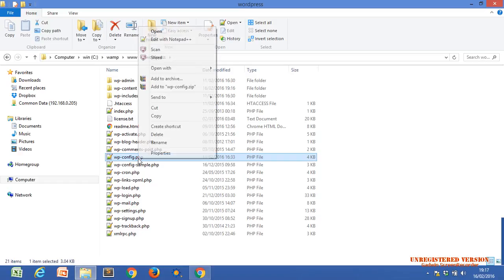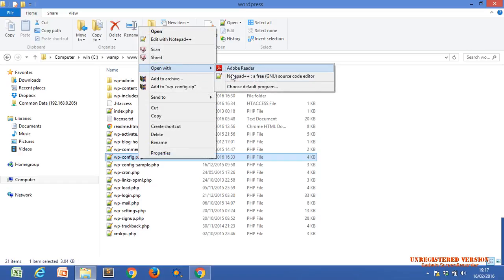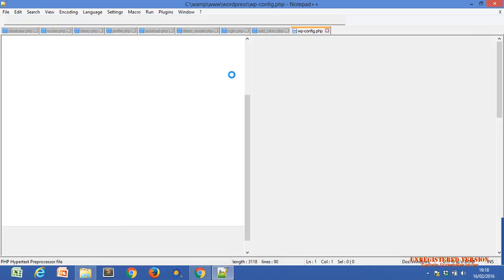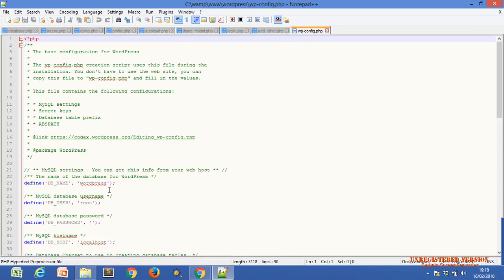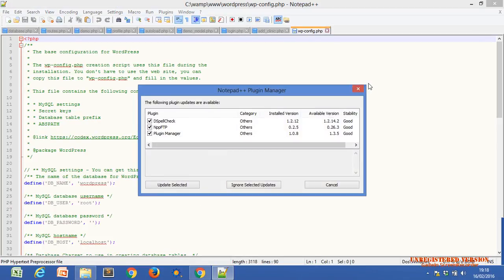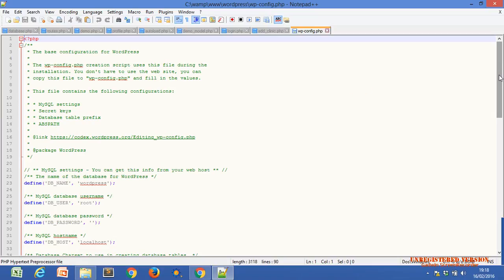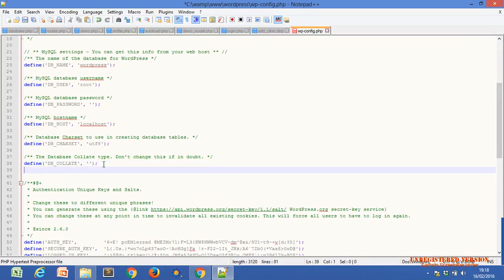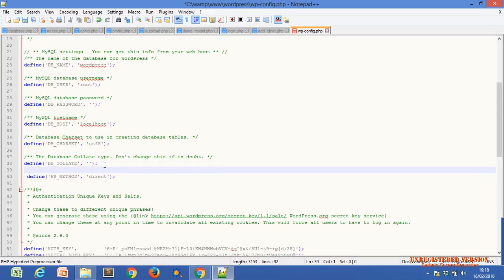Just add it to this config file. It's a text file. Let me check. Maybe it is a security issue, that's why it's not adding. I'm just putting in one line. Okay, I'll describe this line also.